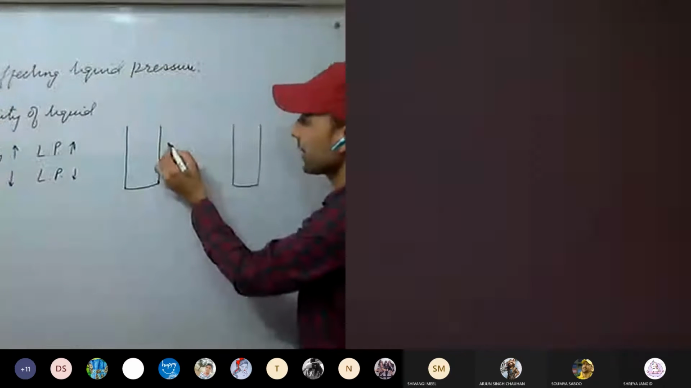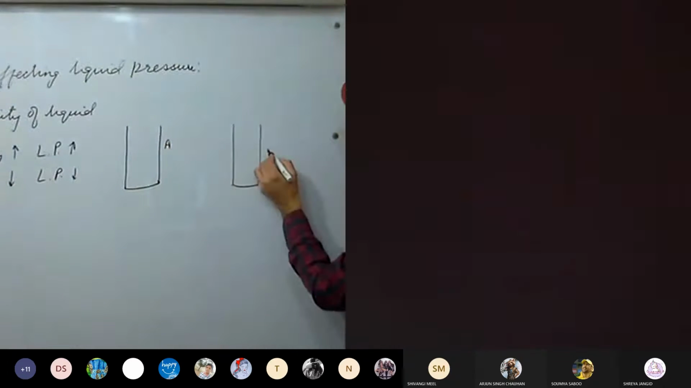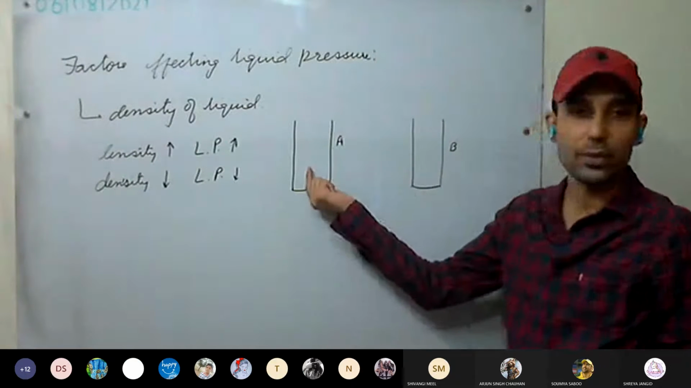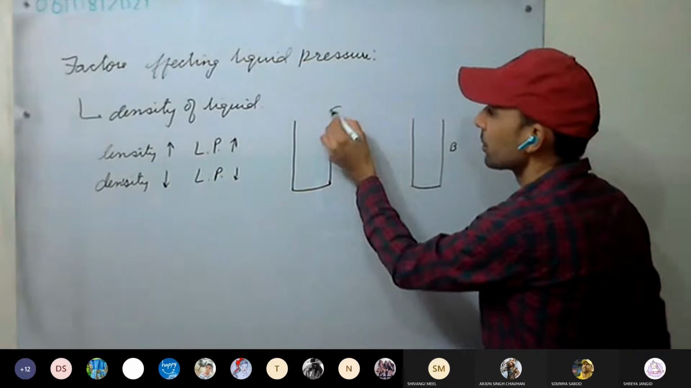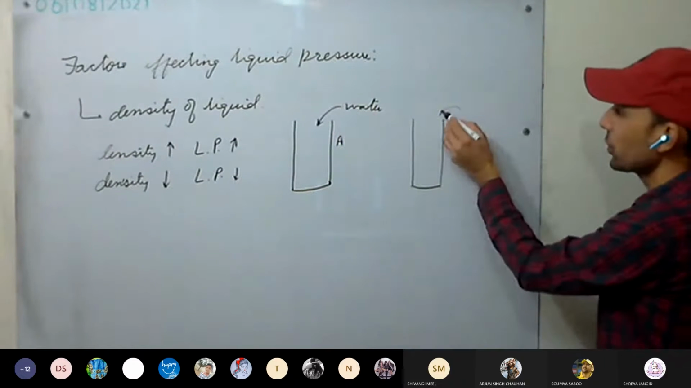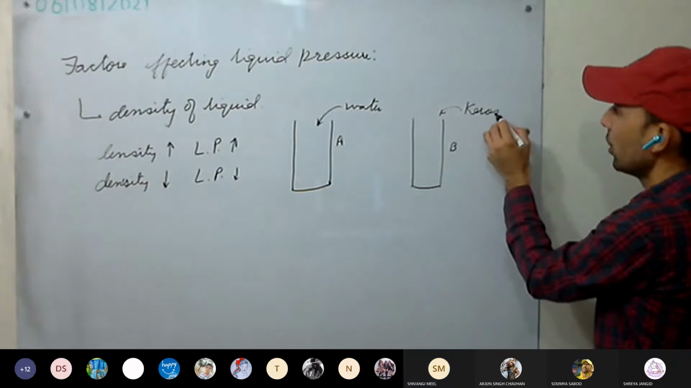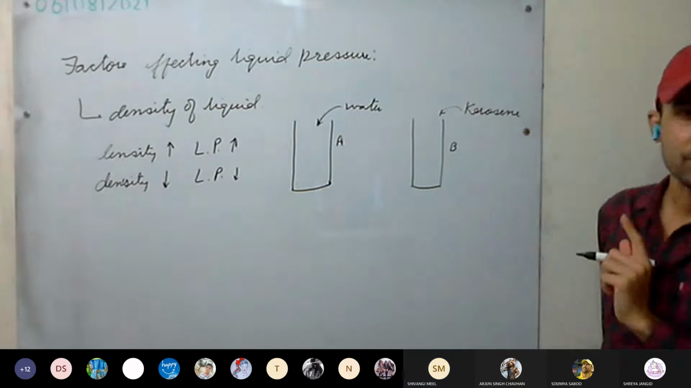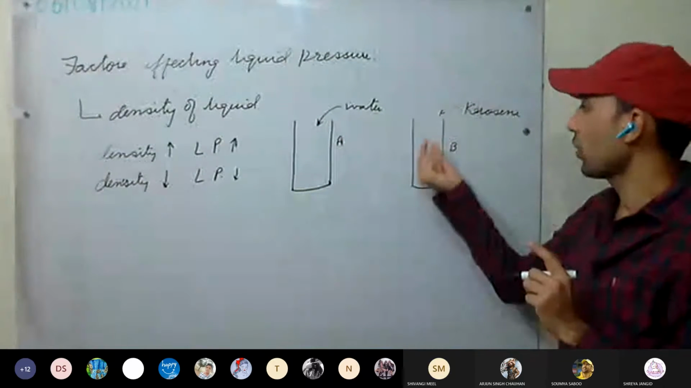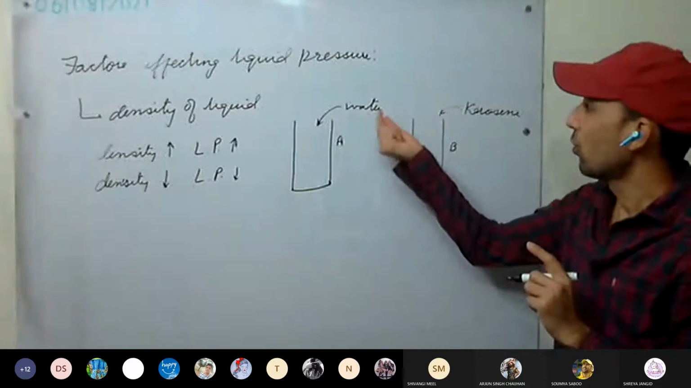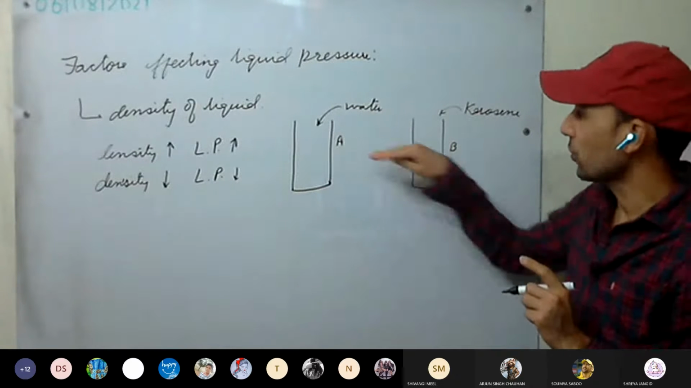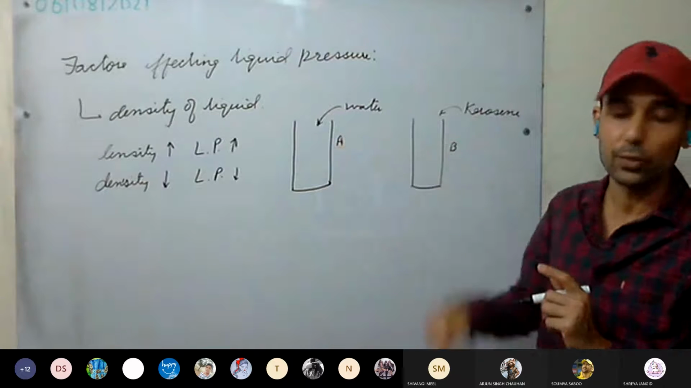Now take them as tube A and tube B. In the first tube, we are going to fill water. In the second tube, we are going to fill kerosene. One thing we are going to do: the same volume of water and the same volume of kerosene we are going to fill. It means the volume of water and the volume of kerosene are equal.